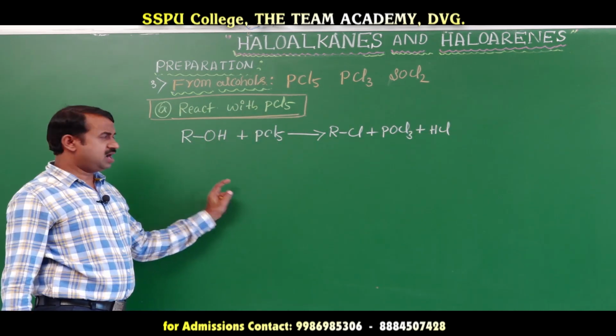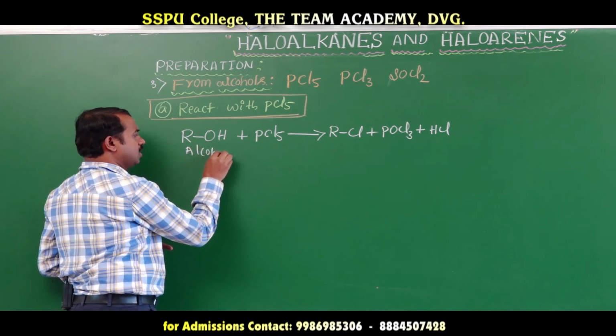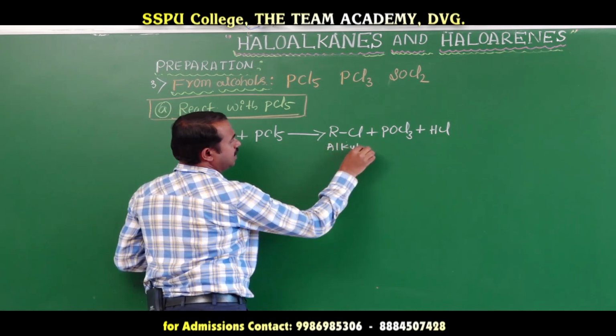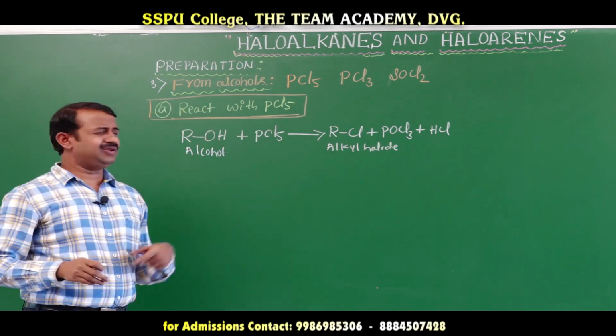Okay, this is the product. This is alcohol, and this is alkyl halide. You take any primary or secondary or tertiary alcohol, you will get the same product.